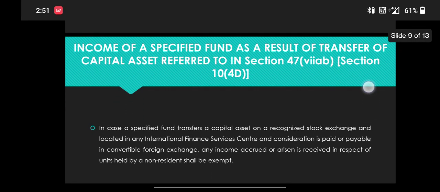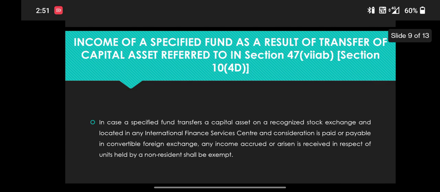Next one, income of specified fund as a result of transfer of capital asset referred to in section 47, via section 10(4)(d).